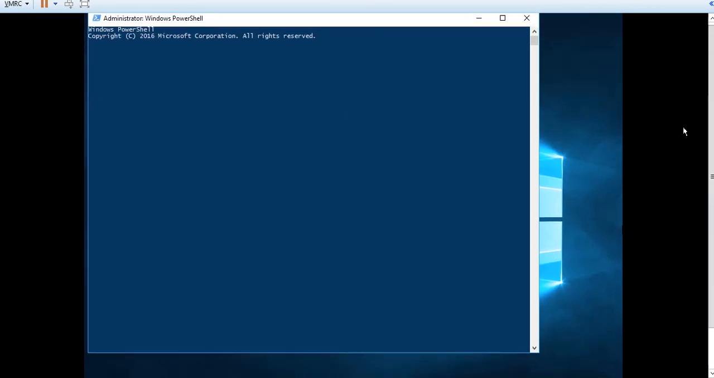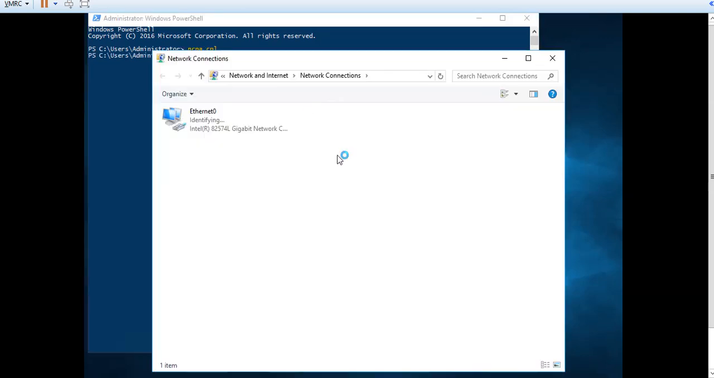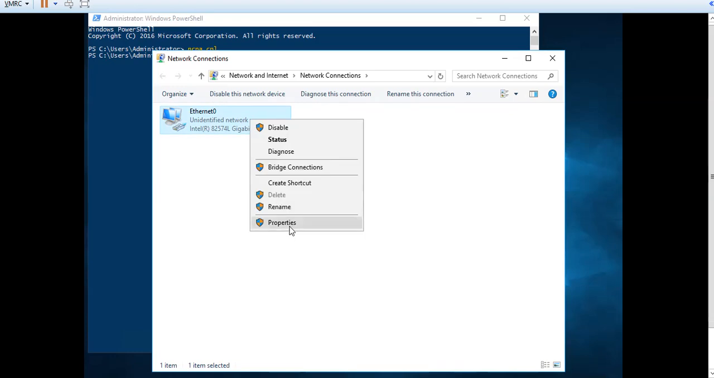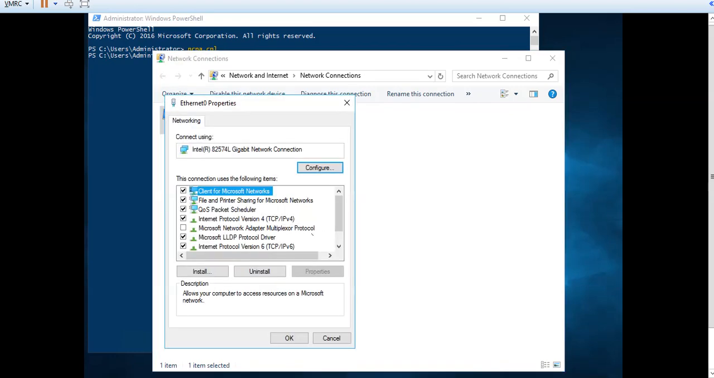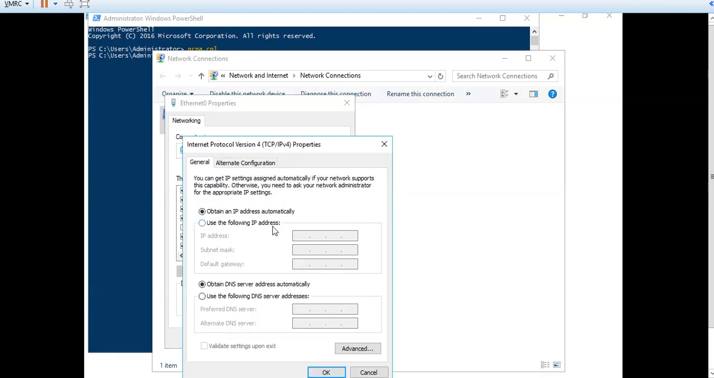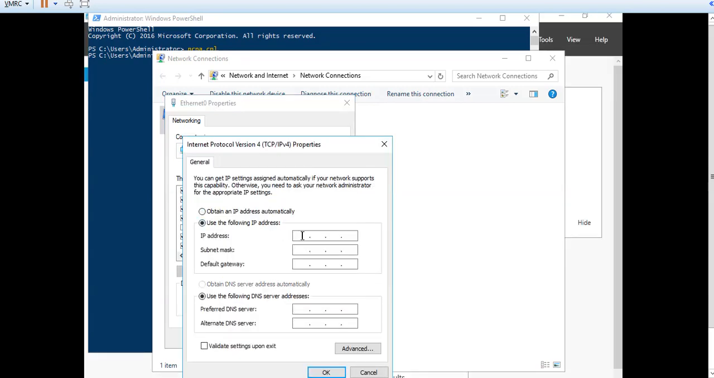We can configure the IP address. Going to properties. Here we will provide the IP address.